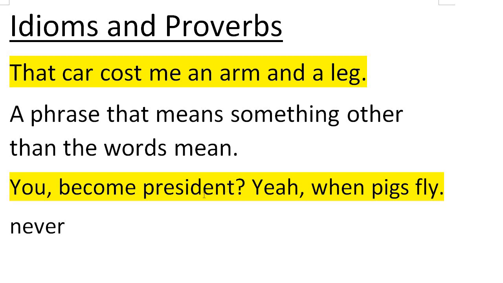All right. So those are two examples of idioms. Now there are a lot of idioms. You can try and memorize idioms, but for 1 point in the test, it's really hard to study hundreds and hundreds of idioms just to get 1 point.